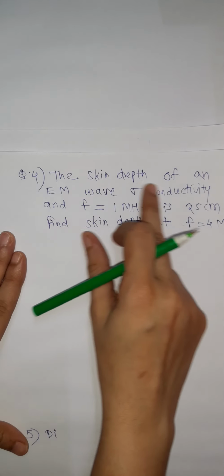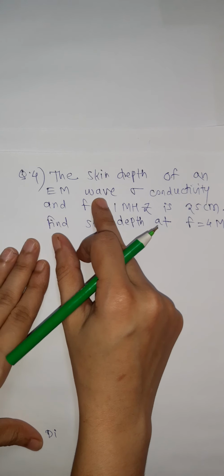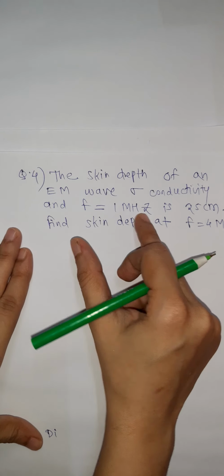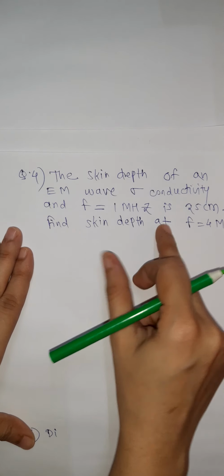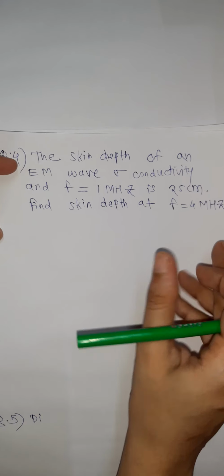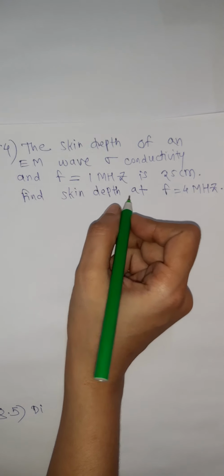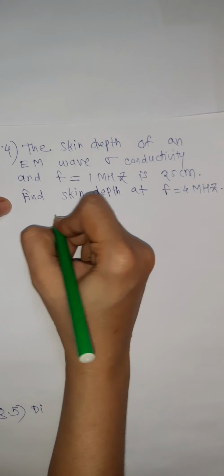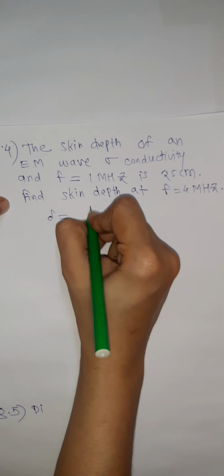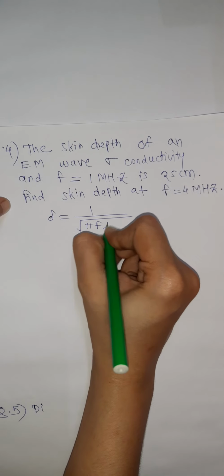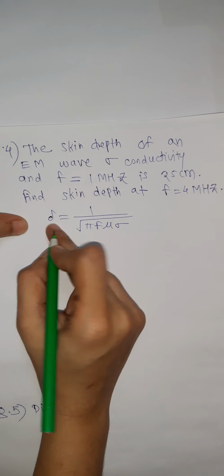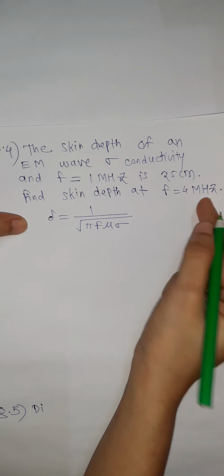The next question from skin depth is, the skin depth of an electromagnetic wave having conductivity sigma and frequency 1 megahertz is 25 centimeter. Find skin depth at f is equal to 4 megahertz. Now here the material is same, so conductivity will remain constant. Now applying the formula for skin depth, delta is equal to 1 upon under root pi f mu sigma. Here skin depth at 4 megahertz is asked.